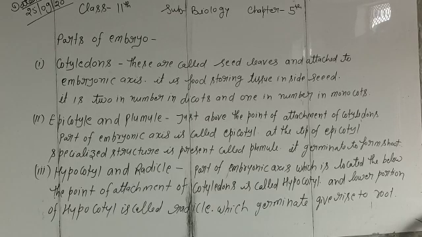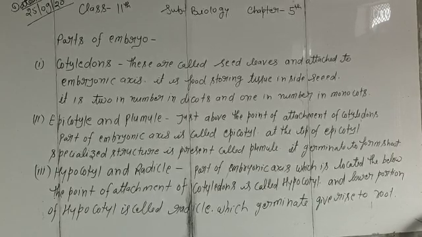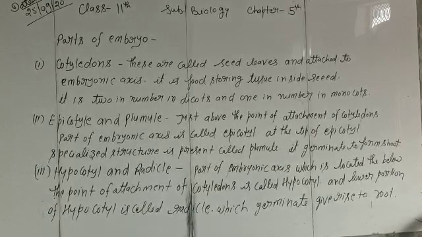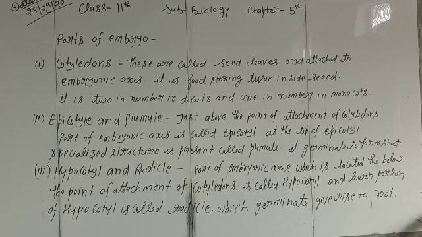It is the food storing tissue inside the seed. It means the cotyledons found inside a seed do the work of food storage and help in the nourishment of the developing, germinating embryo. It is 2 in number in dicots and 1 in number in monocots. Plants whose seeds have 2 cotyledons are called dicots, and plants whose seeds have 1 cotyledon are called monocots.